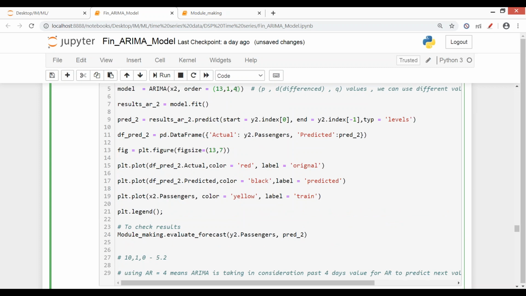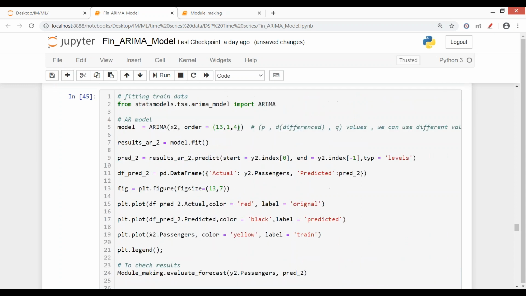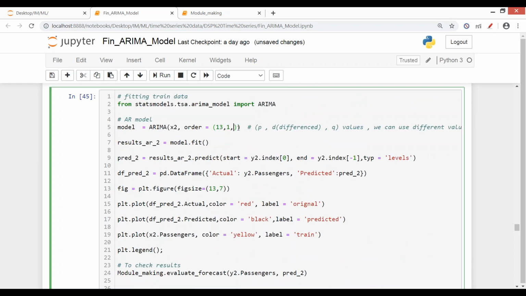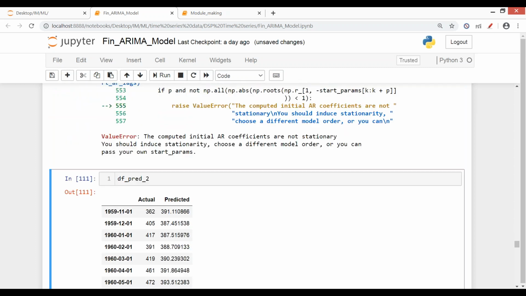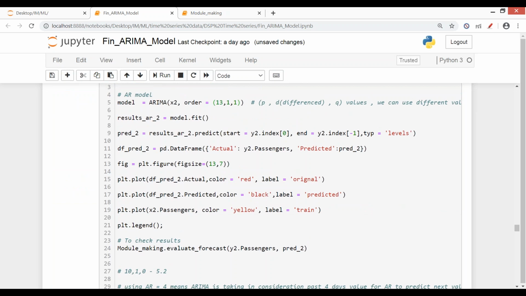It's just a hit and trial method. You have a range of values and you have to try the values, कि कौन सी value पे you get good results. If I just take like just one here, yeah, still a higher value of AR ये accept नहीं कर रहा है. So we just have to check for different values. So it was 4, and then let me do 11 here, or let me do 12.